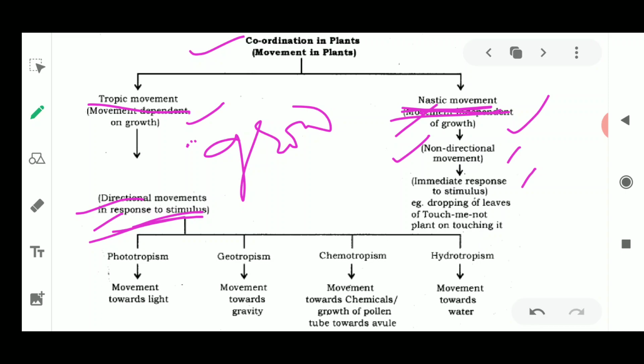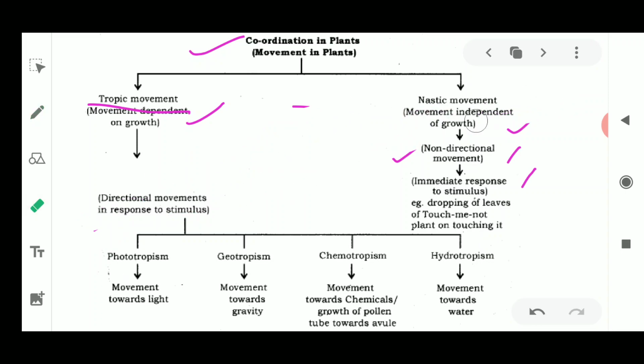There could be a response, but it will be an immediate response. I mean to say that a stimulus will be there, but it will not be in the form of any direction. It could be a certain scarcity, such as more and more sunlight, or less water, so the plant's leaf is going to droop down. It is a very temporary state. It is not going to show you growth. If you do not give water to the plant for one day, the leaves droop down. So it is a growth independent movement, which is called nastic movement.